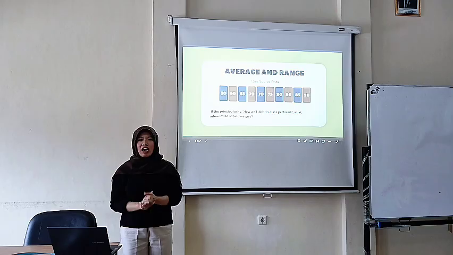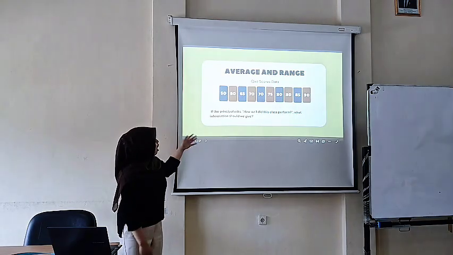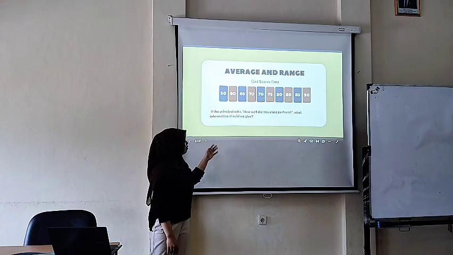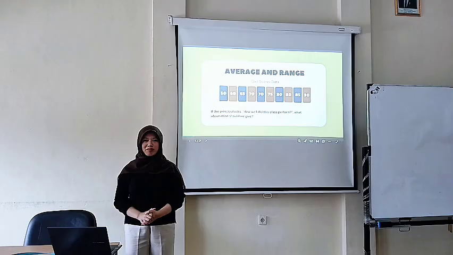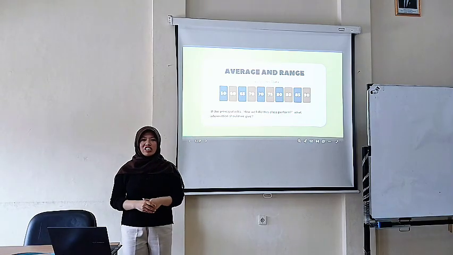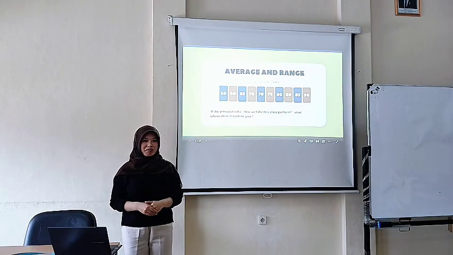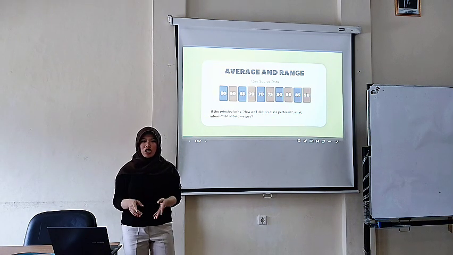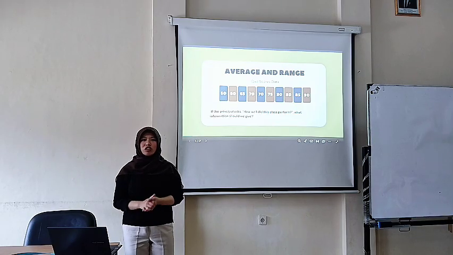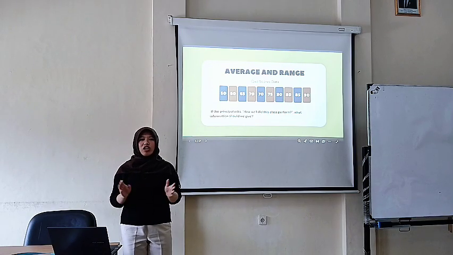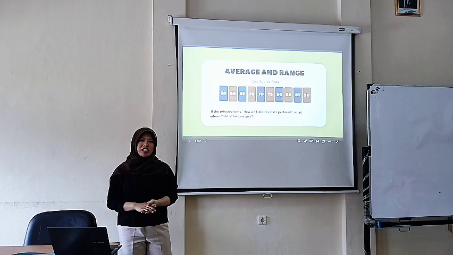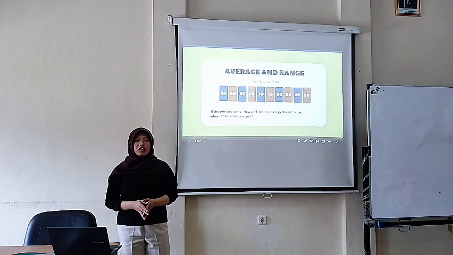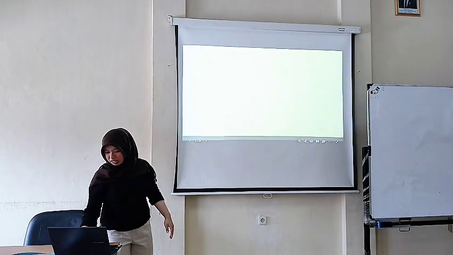Okay, before we start, look at the quiz score data on the screen. If the principal asks how well this class performed, what information should we give? Good, but is the average score enough to describe the whole class? No, miss. Okay, great. We may also want to know the middle score, the most common score, and how spread out the scores are. Today we will learn how to describe and summarize data using mean, median, mode, and range. Look at the learning objectives on the screen.